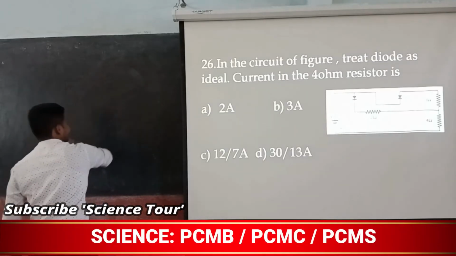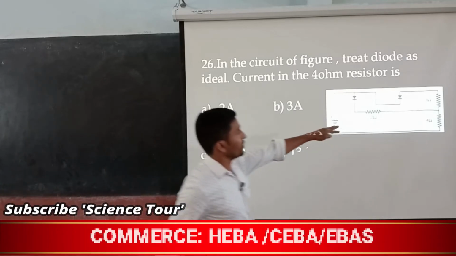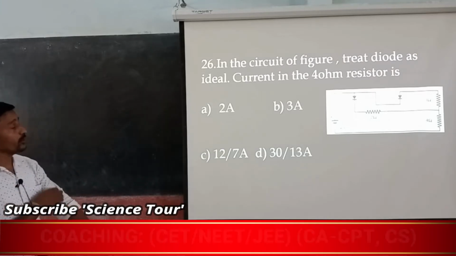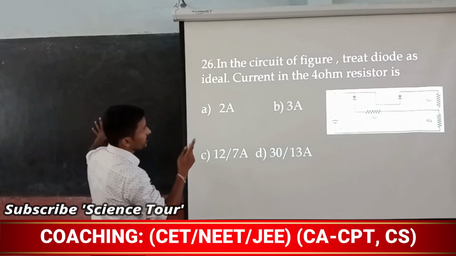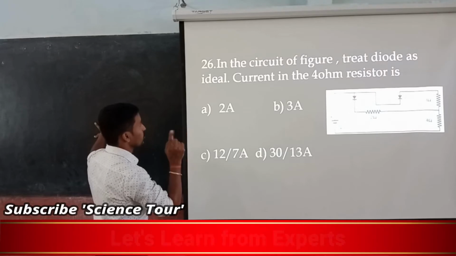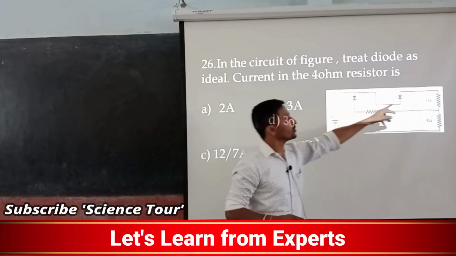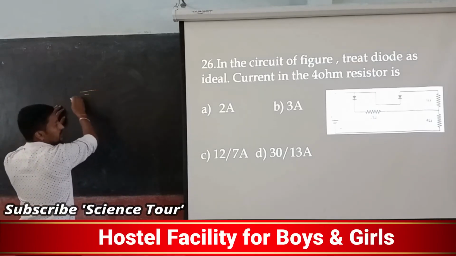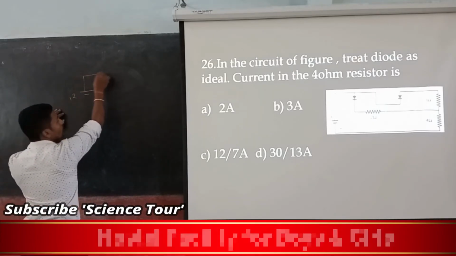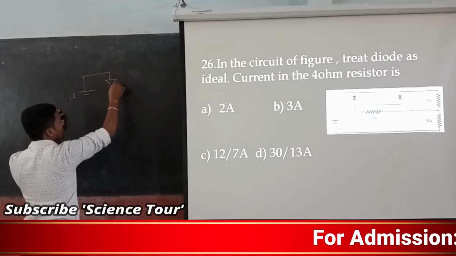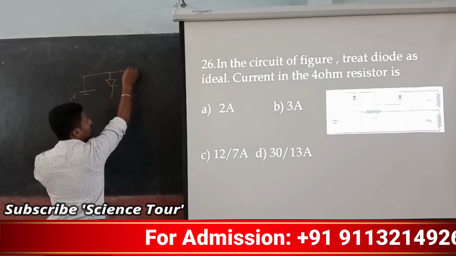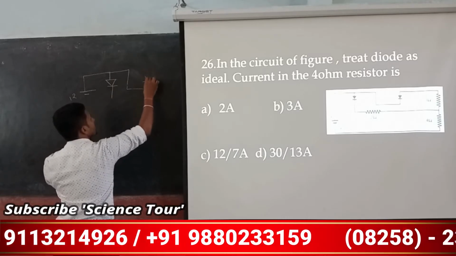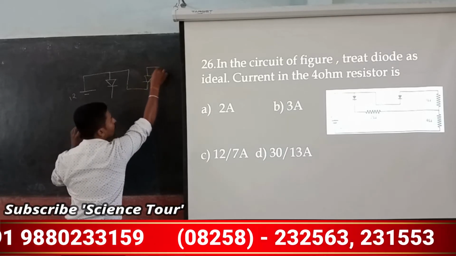I hope you can see the circuit diagram here. If not, I can draw it for you. In the circuit diagram, treat the diodes as ideal. Both diodes are ideal. The supply is 12 volt, positive and negative. Current goes in this way, this diode is there, and one more is in this way.